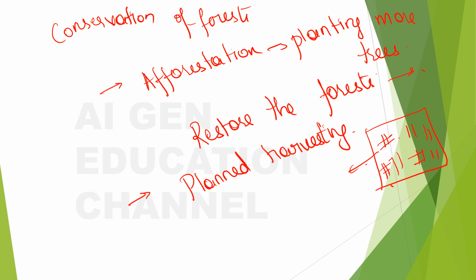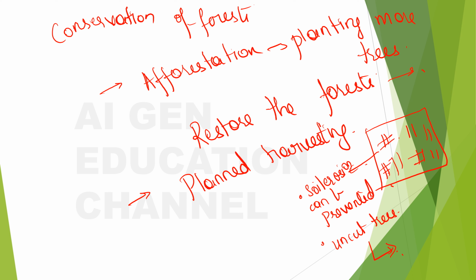When some trees are left in this part of the forest, there won't be soil erosion, right? Soil erosion can be prevented by leaving some trees. And apart from that, as there are already some uncut trees, other trees can grow from these trees because of seed dispersal, you know how the trees grow, right?